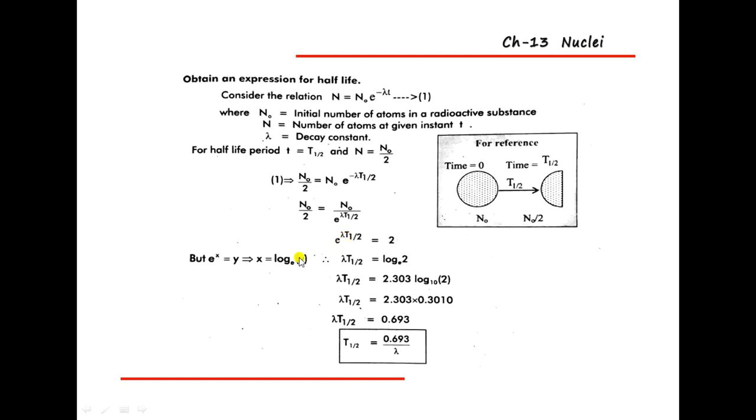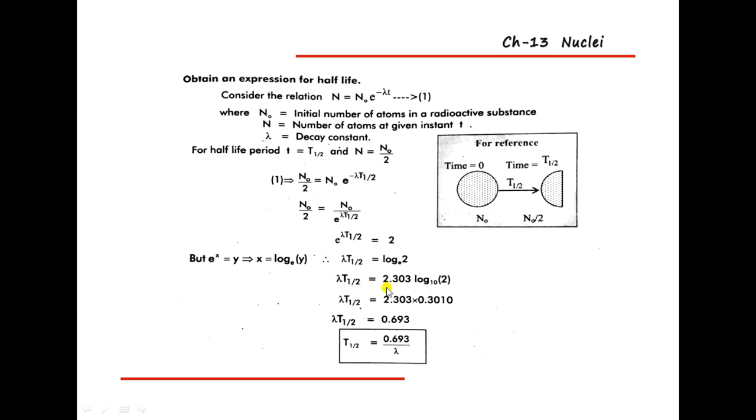If e raised to lambda t half is equal to 2, then lambda t half is equal to log 2 to the base e. Then lambda t half is equal to 2.303 into log 2 to the base 10.